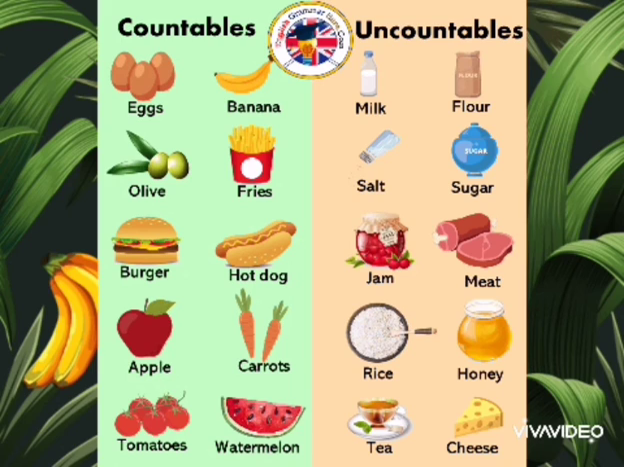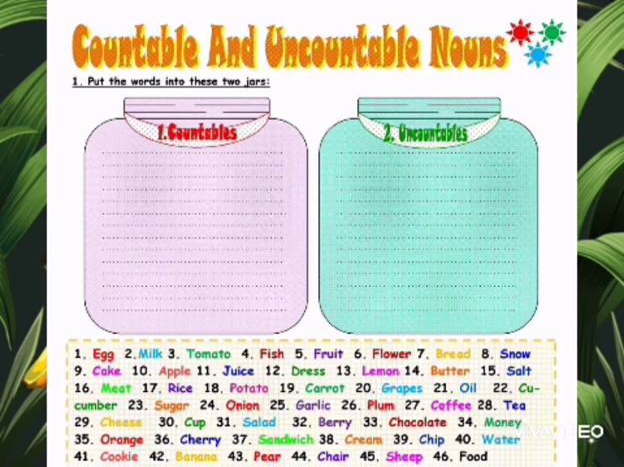So these are the uncountable nouns. I hope that my students have learned about these things very well. So I am going to give you one task to do at home. Put the words into these 2 jars. You need not draw the pictures of the jars. You only need to make 2 columns, countables and uncountables, and some words are written there, and you need to put each word in the proper column. If you think that egg belongs to countable nouns, then you will put it in the countable column, and you will do it this way.